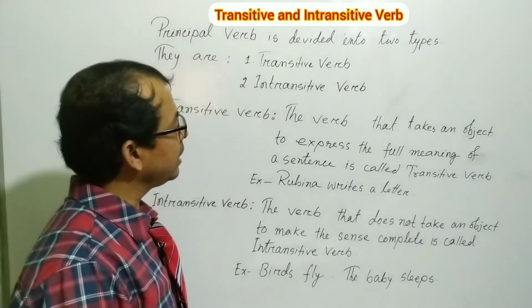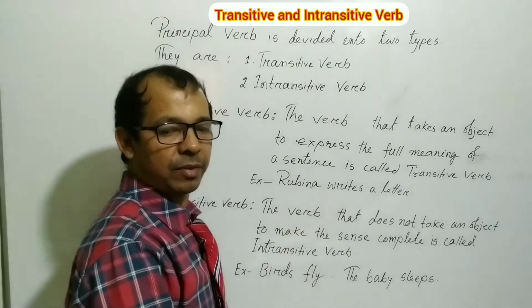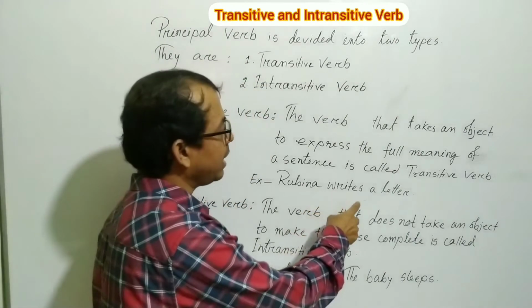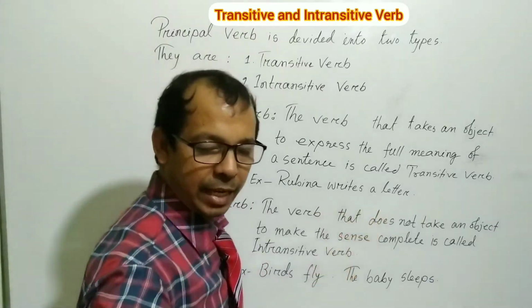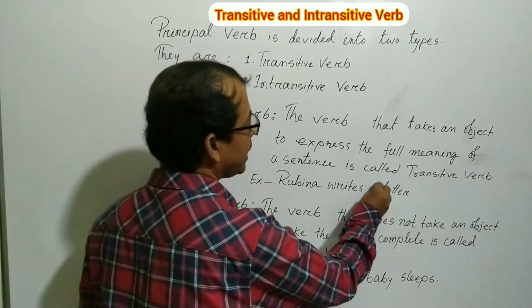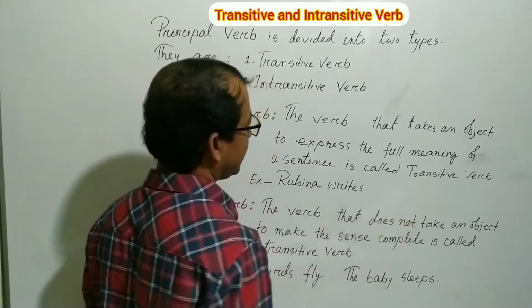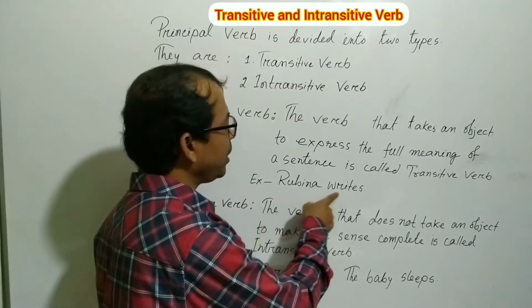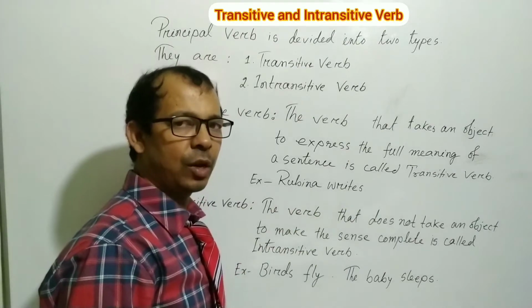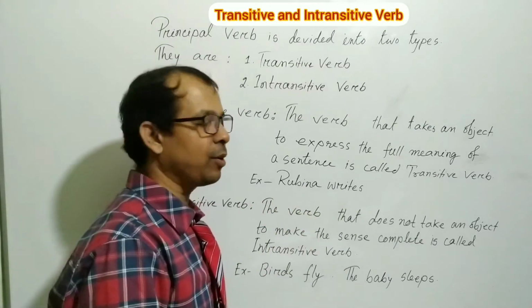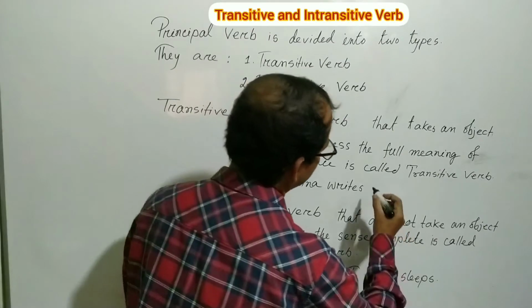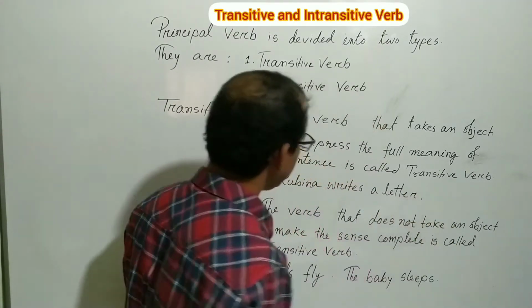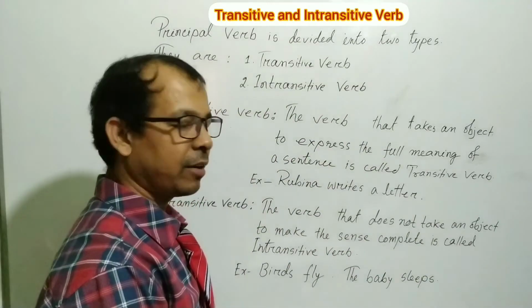So here writes is a transitive verb. The verb writes has taken an object, a letter. If you erase the object letter, then it does not give us the complete meaning. Rubina writes, then it will be a question: what does she write?